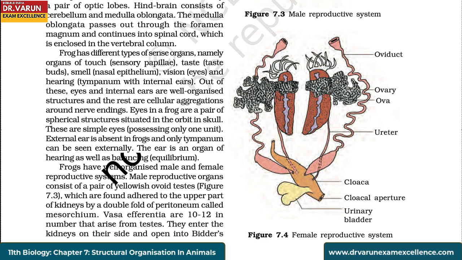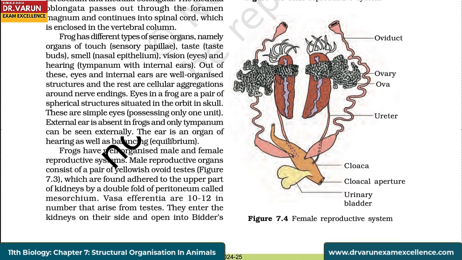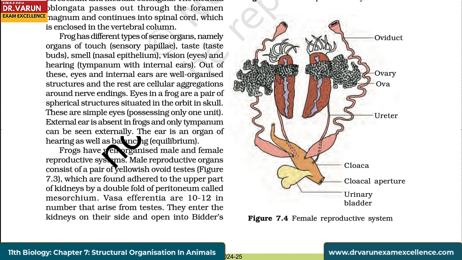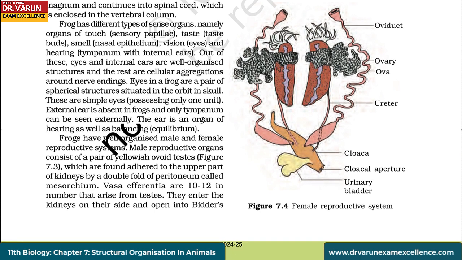Eyes in a frog are a pair of spherical structures situated in the orbit in skull. These are simple eyes possessing only one unit. External ear is absent in frogs, and only tympanum can be seen externally. The ear is an organ of hearing as well as balancing, that is equilibrium.